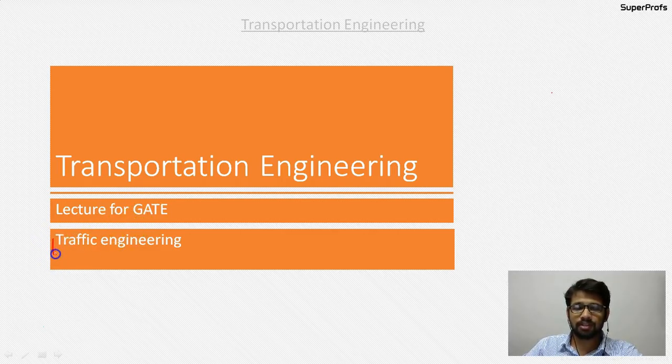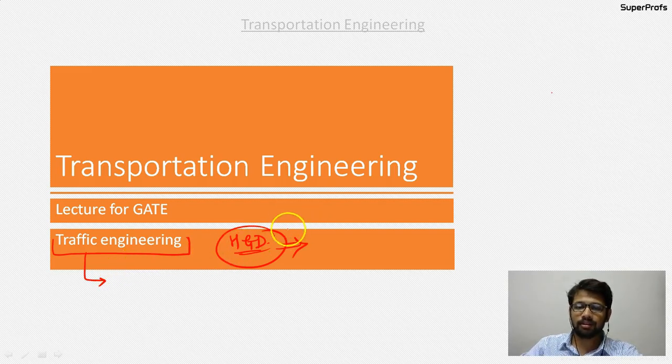In this lecture, we will be studying the traffic engineering part. We have just covered highway geometry design that consisted of many chapters under it, and we will now be moving on to the next bigger topic that comes under transportation engineering, that is traffic engineering. Just the way highway geometry design has a weightage of 2 to 3 marks for the GATE examination, a similar amount of weightage is for traffic engineering from the GATE point of view. So we will be directly discussing traffic engineering now.